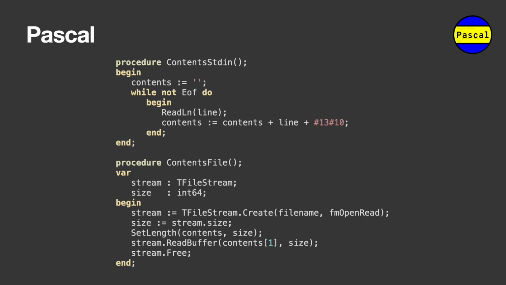Pascal is another language that has optional parentheses on function calls. For example, EOF is a function. There is a function to read blocks from standard in like the D version, but readline seemed to have a nicer API and was easier to use. Pascal is a rare case where the standard in read actually seems nicer than the file read. I really do like how you declare variables separately to the main scope of the function. One thing to note here is that the contents variable is a global.